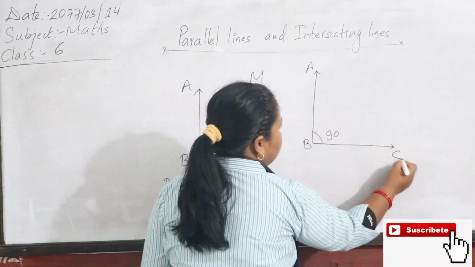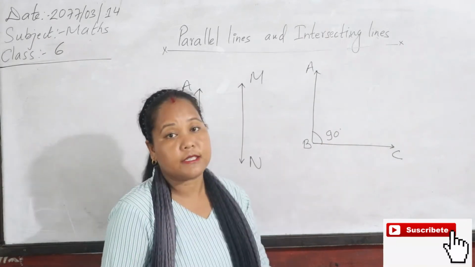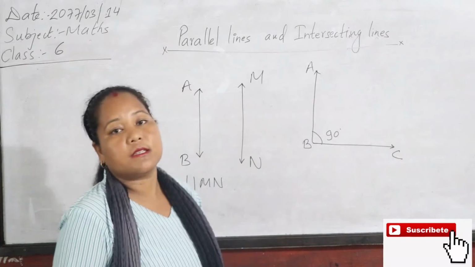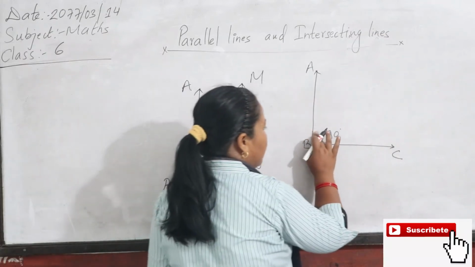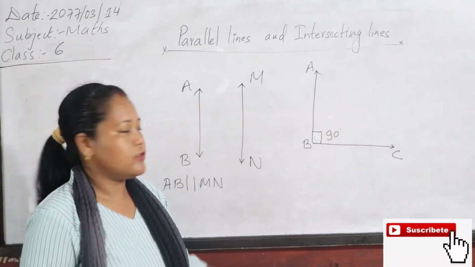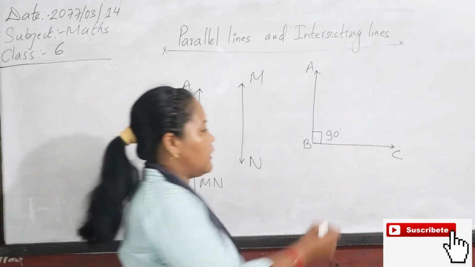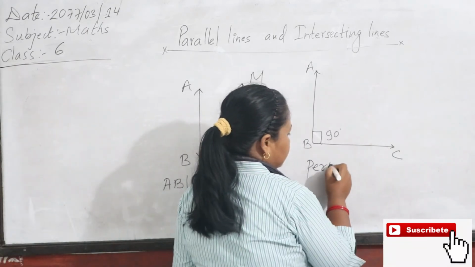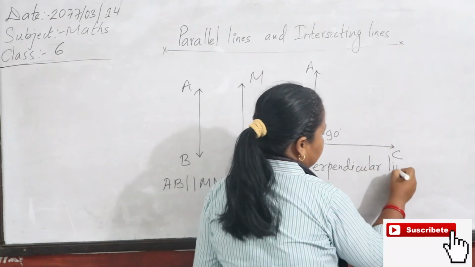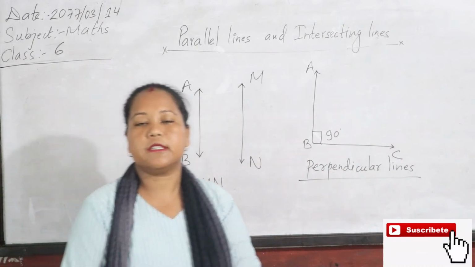AB line and BC line, they are intersecting lines. AB line and BC line intersect each other by making 90 degrees. So this type of line is called a perpendicular line. Yes, these two lines are called perpendicular lines.